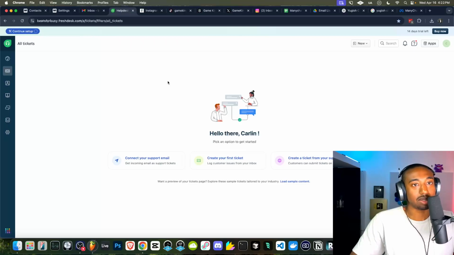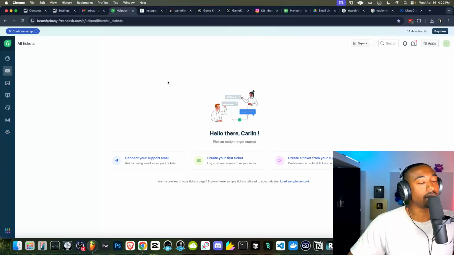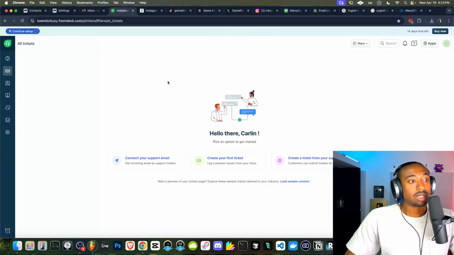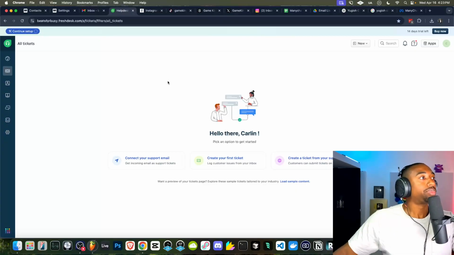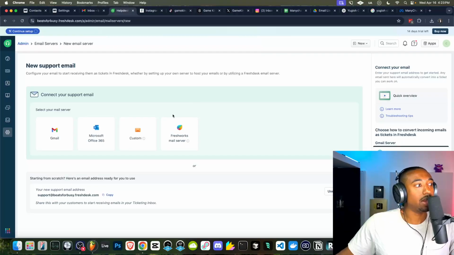And I'd recommend this because it's free. You guys could actually use this for free. You don't need the paid versions of it. It doesn't really add much more stuff that you'd actually use. So Freshdesk is completely free. And basically we want to connect our email. Now this is the part where we don't have our info at GameKingC.com.